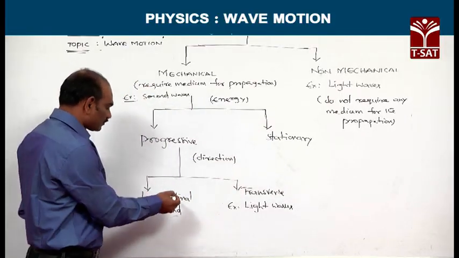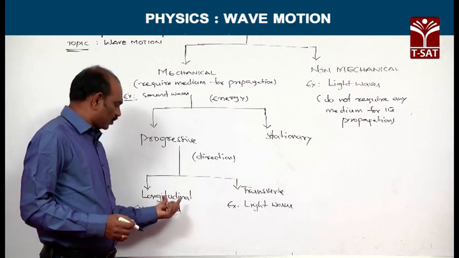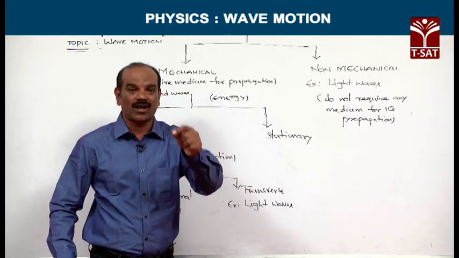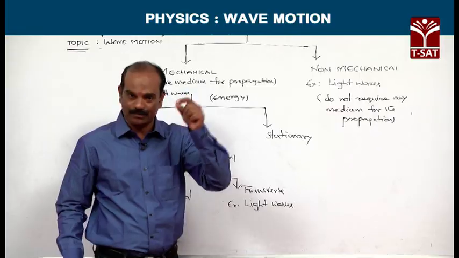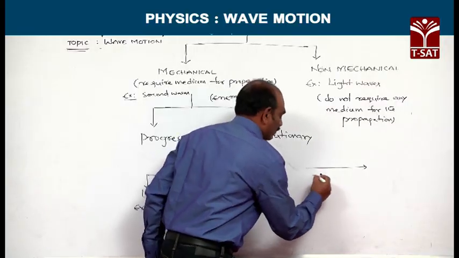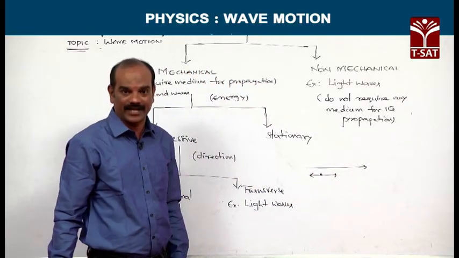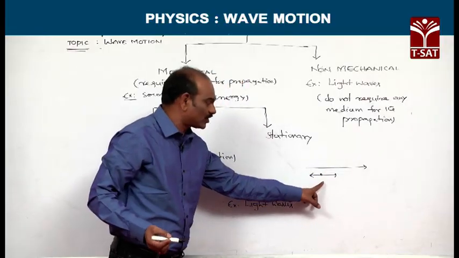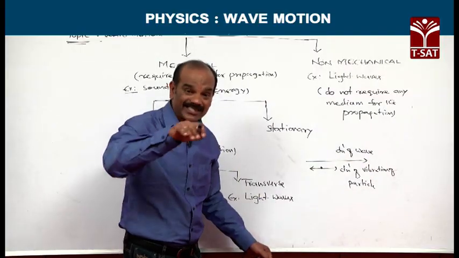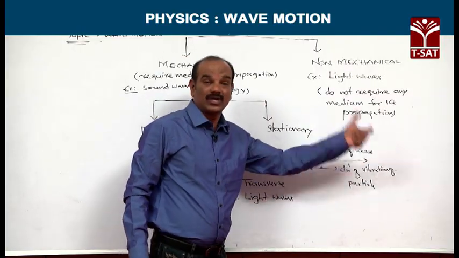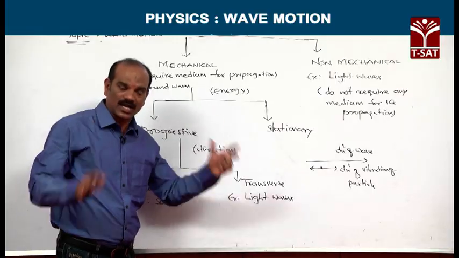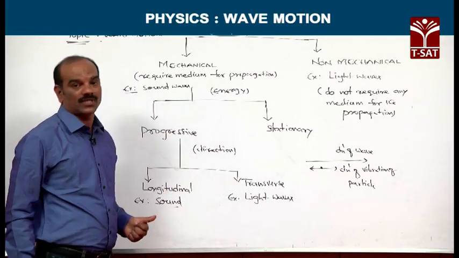In the case of a longitudinal wave, the direction of vibration of particles is along the direction of propagation of the wave. That means the wave is propagating like this, and the molecules present in the wave are also vibrating along the same direction. So the direction of vibration of particles is along the direction of propagation of the wave. Such waves are called longitudinal mechanical waves, longitudinal progressive waves, or simply longitudinal waves. Example: sound waves are longitudinal.